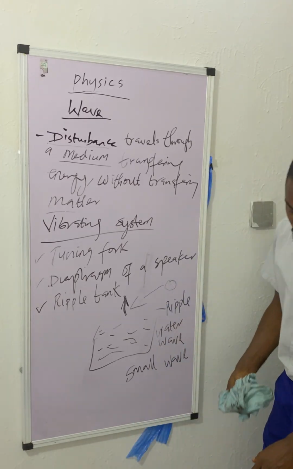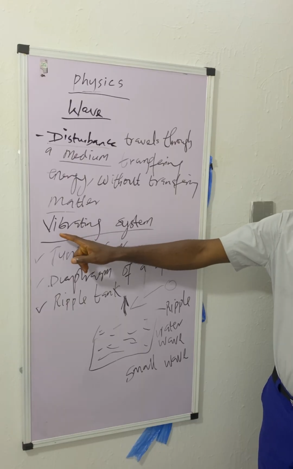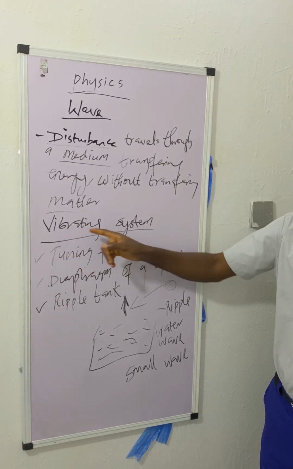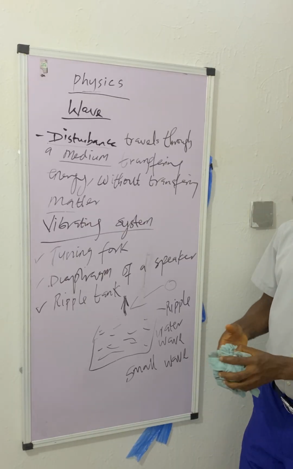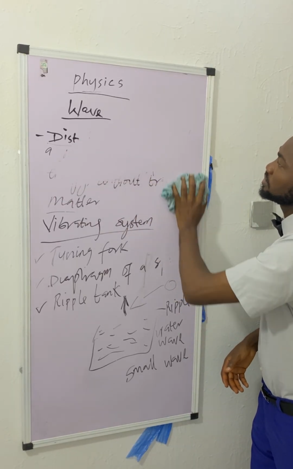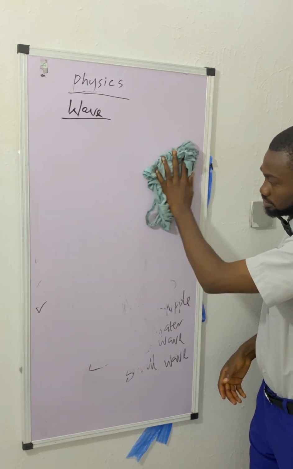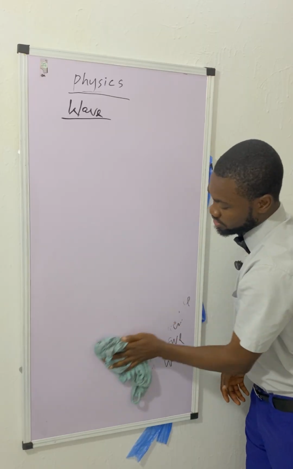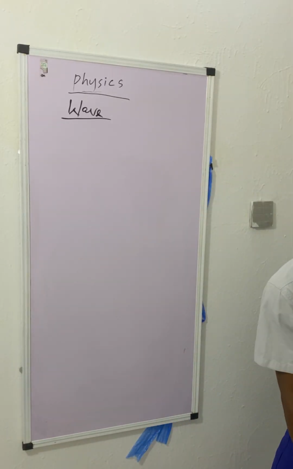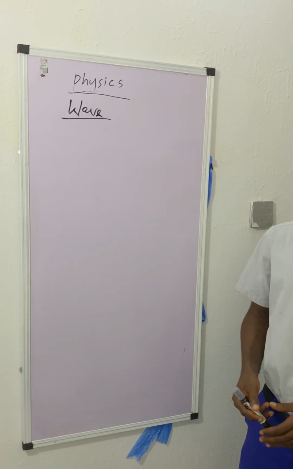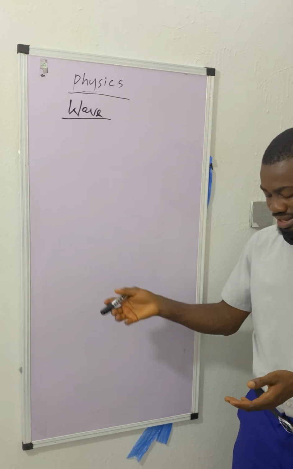Right. So let's progress. We have understood vibrating system as a source of wave. Now let's understand wave as a mode of energy transfer. Remember in our definition, we said that wave transfers energy from one place to another through a medium. Looking at wave as a source of energy transfer, you move from a source through a medium without causing a permanent disturbance. This is the definition.